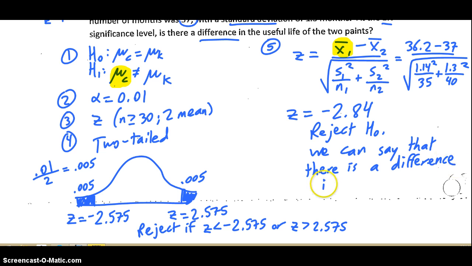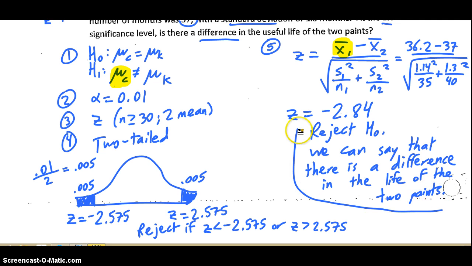There is a difference in the useful life of the two paints. Alright, maybe one paint is better than the other. And by the way, this isn't necessary, but we could answer that question. Which paint is better, right? I think it's pretty obvious that it's probably the king paint is better. But all we can say for now is that there is a difference in the life of the two paints.